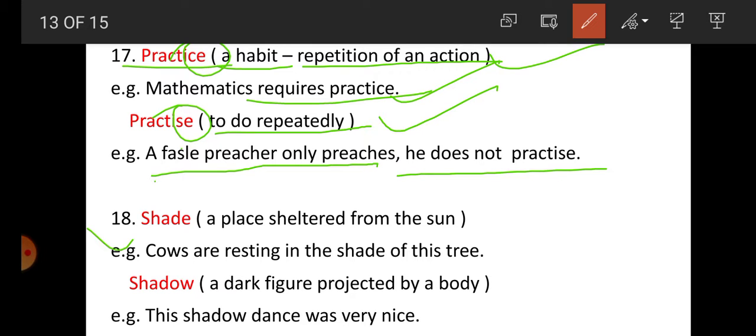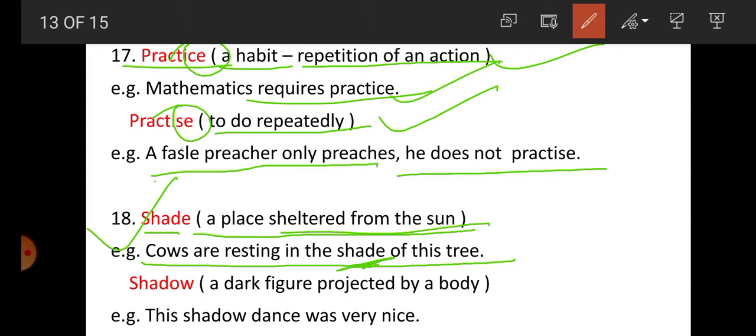Now number 18 student, shade and shadow. So what is the meaning of shade? A place sheltered from the sun. For example, cows are resting in the shade of the tree. Why is there shade? Because there is no sun, because there is some roof, and that's why under the tree there is shade from the sun.